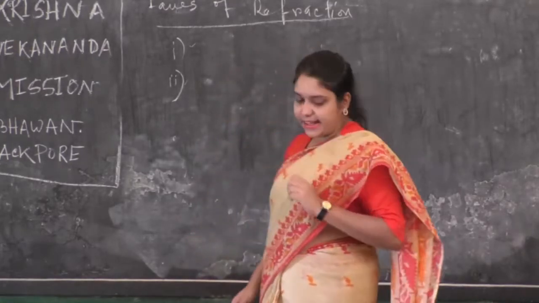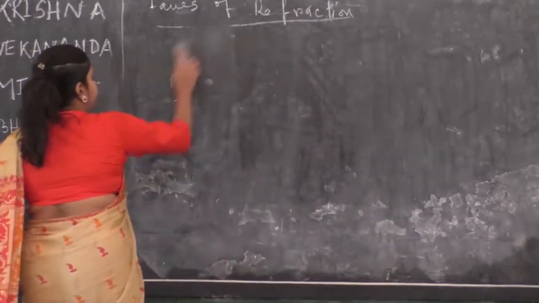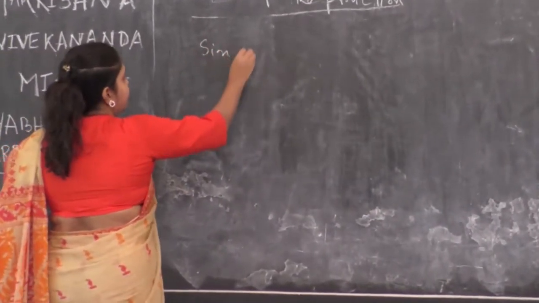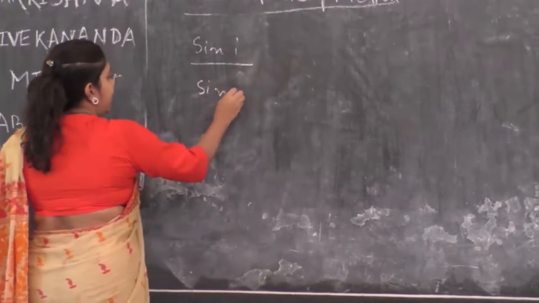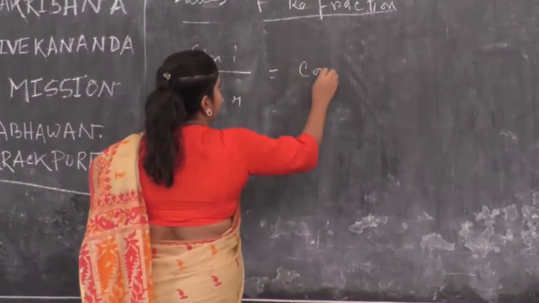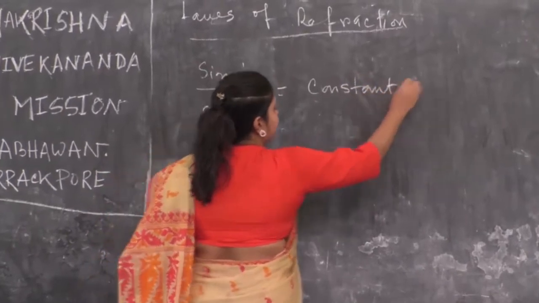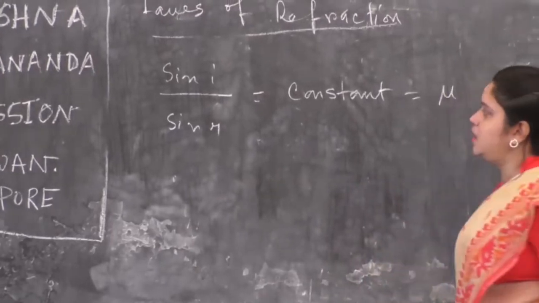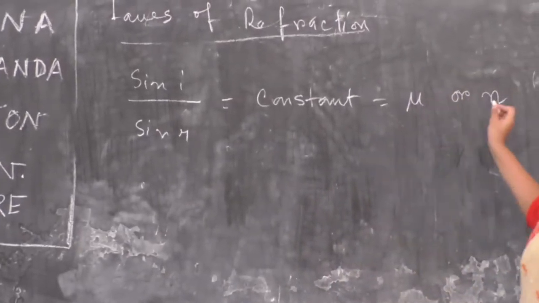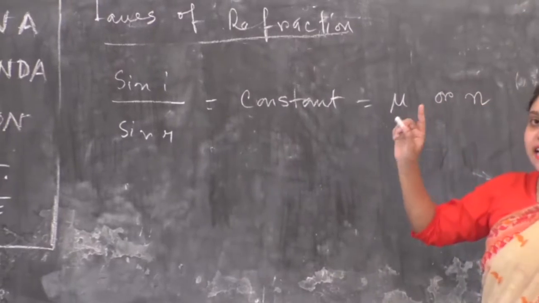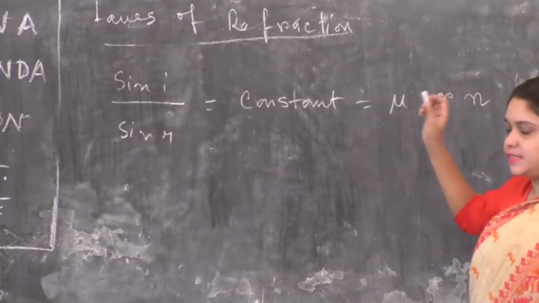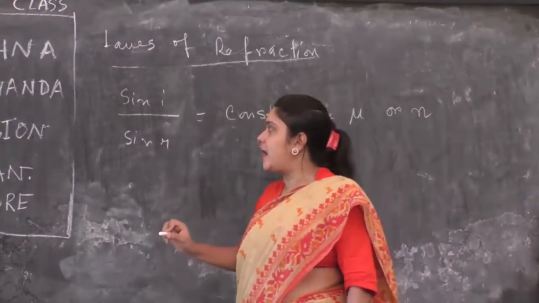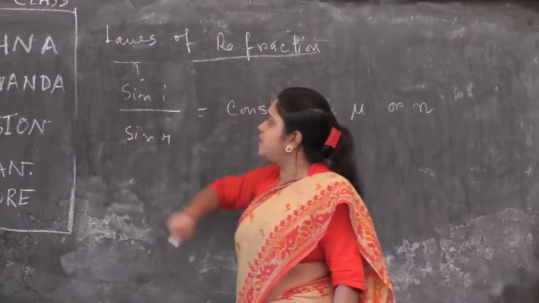So we can write like this. Sin i by sin r is equal to constant. This constant is expressed by mu or n. From where have we got this? From the second law of refraction, and this is called Snell's law. But the question that arises now is, what is the meaning of sine?